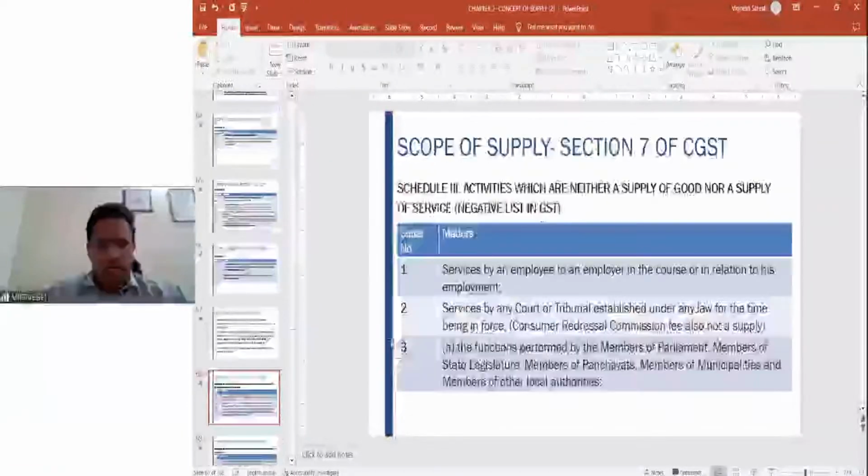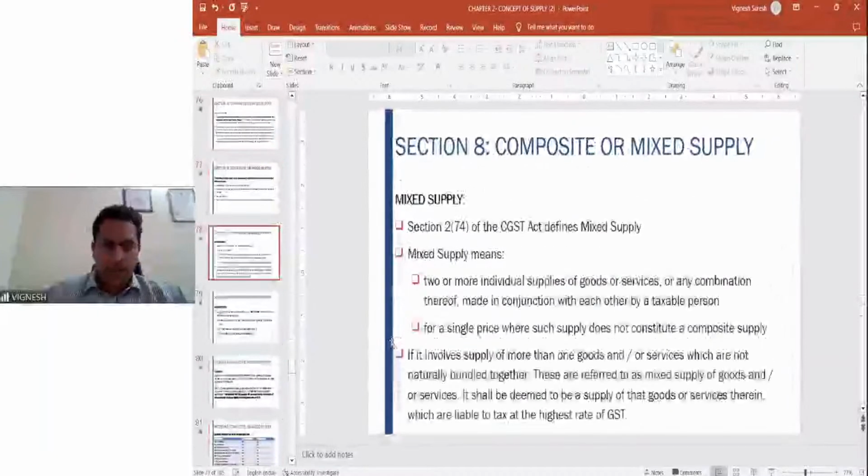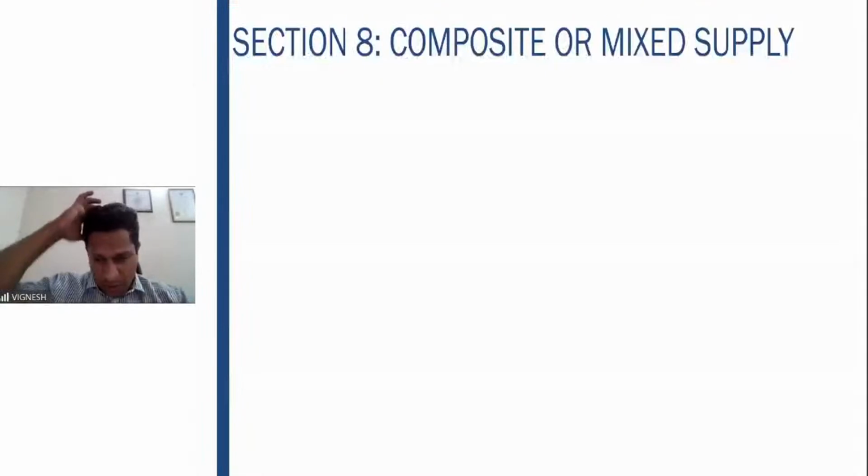Yeah, so now, where were we? We have to go back to the composite and mixed supply here. Yeah, correct. Any further queries till now in section 7? Please feel free to ask me.